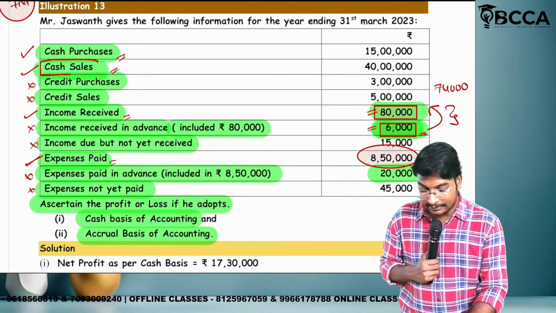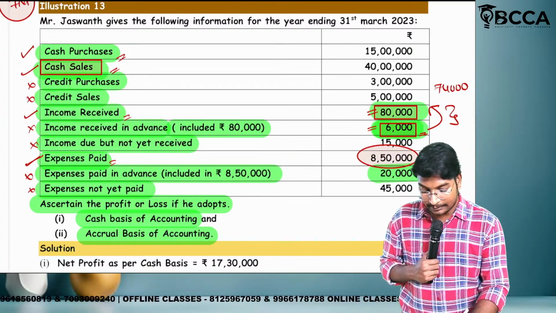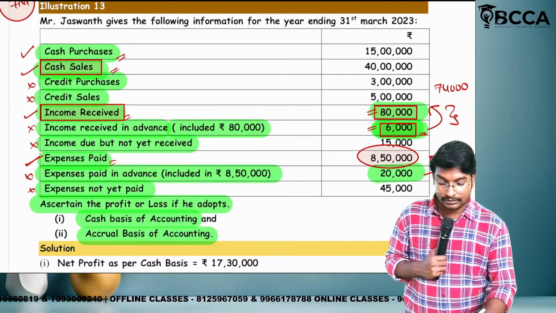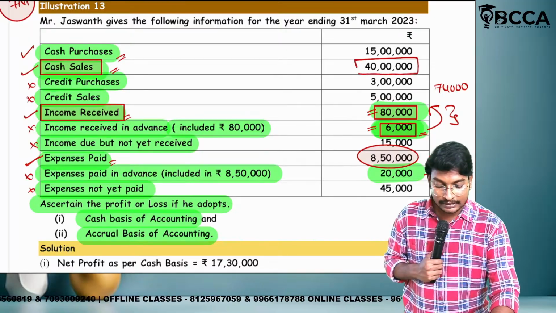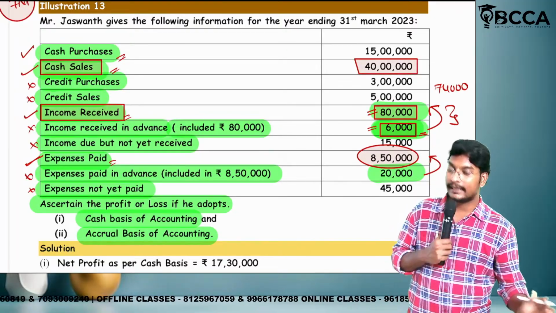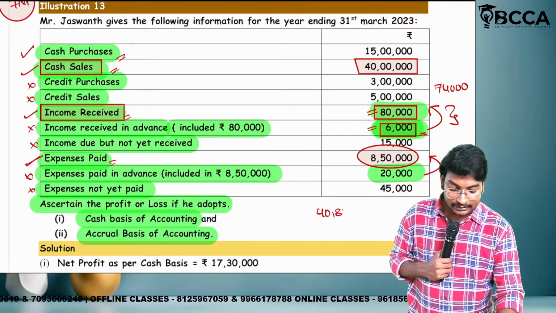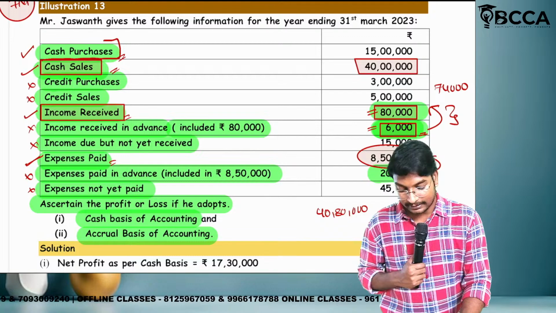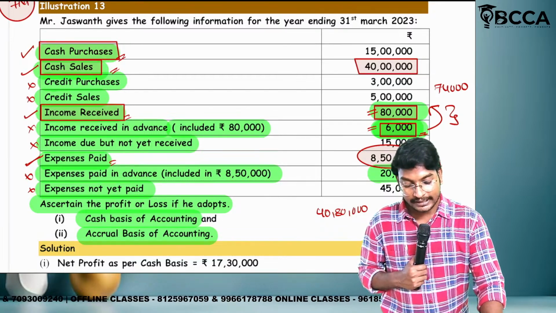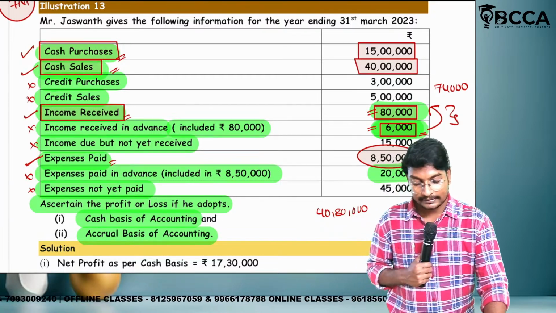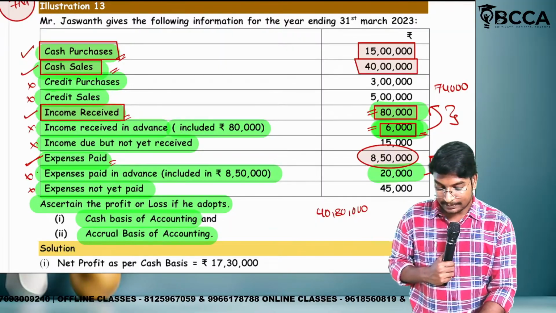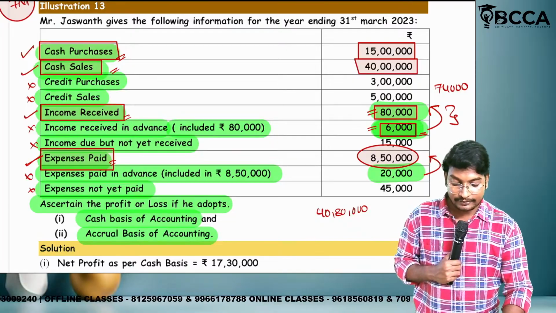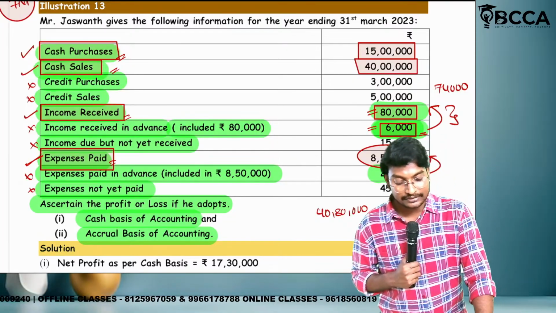Cash sale is an income or expenditure? Income. Next, income received is how much? 80,000. So cash sale is rupees 40 lakh plus 80,000. Is 40 lakh 80,000 income or expenditure? Income. Next, expenditure. Cash purchases, income or expenditure? Expenditure. How much? 15 lakhs. Next one, expenses paid, expenditure or income? Expenditure. How much? 8,50,000. So 8,50,000 plus 15 lakhs. How much?